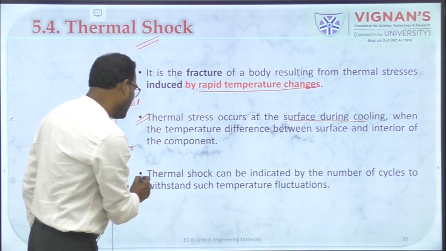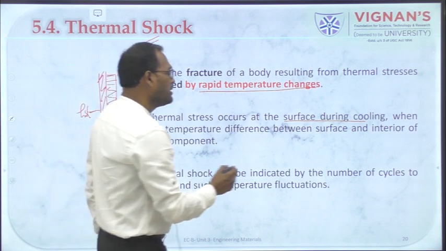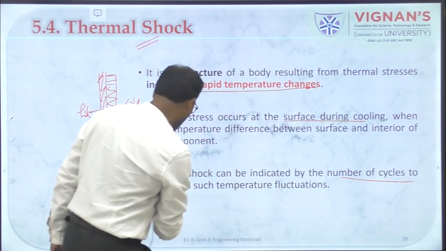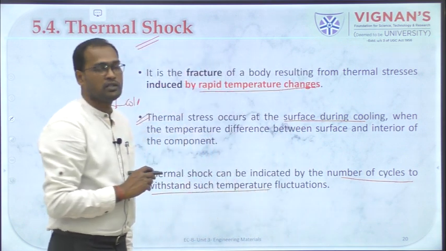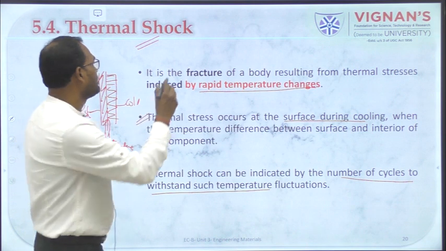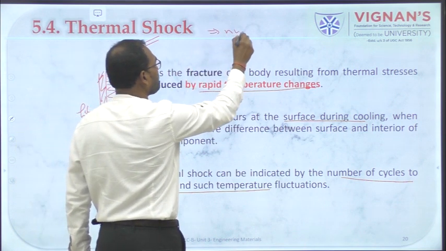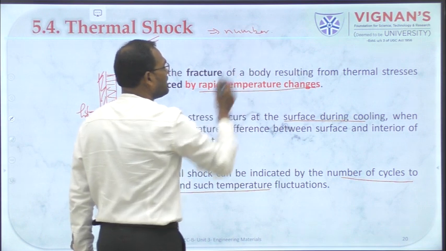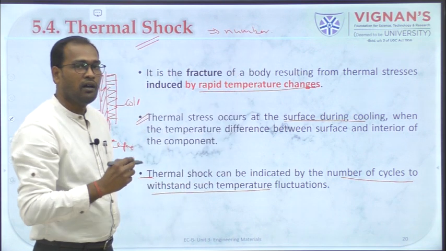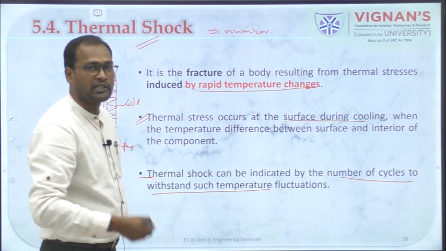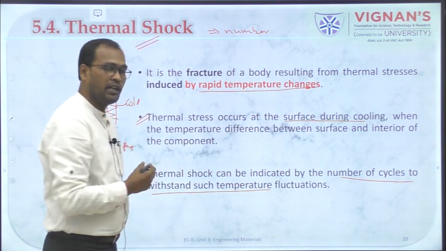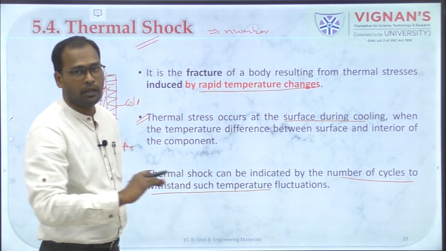And thermal shock can be indicated by the number of cycles to withstand such temperature fluctuations. So this thermal shock will be given by a number, and that number is calculated based on how many cycles this material can withstand a change in temperature.